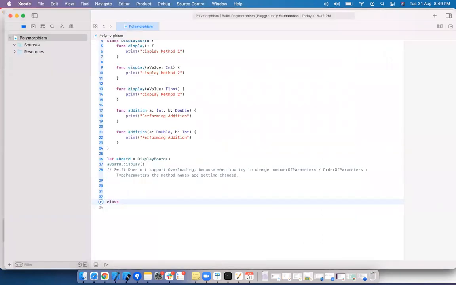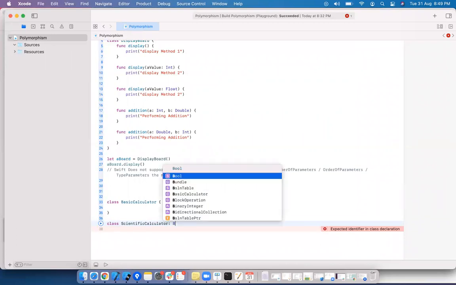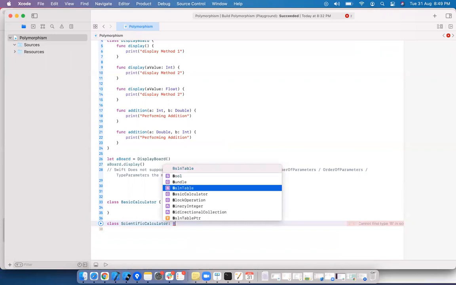Same example which we have taught yesterday. Basic calculator. Scientific calculator is of inheritance from basic calculator.